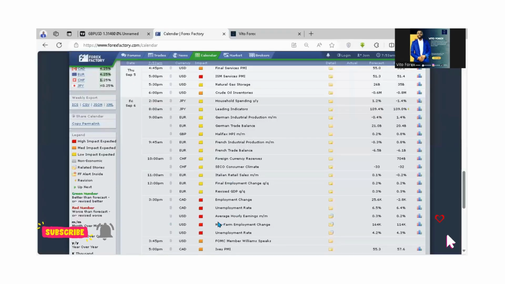So this is the NFP, and it comes on the first Friday of every month. Okay, so there are some things we should note. The NFP happens once a month, but along the month we have some reports that show us indicators giving an insight of how the NFP could look that coming month. Now let's look at some of those reports.